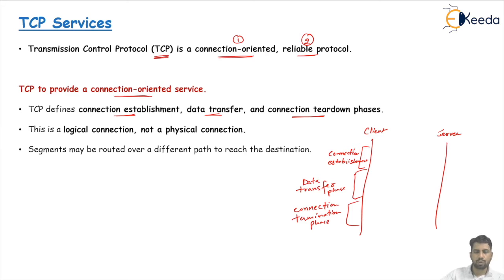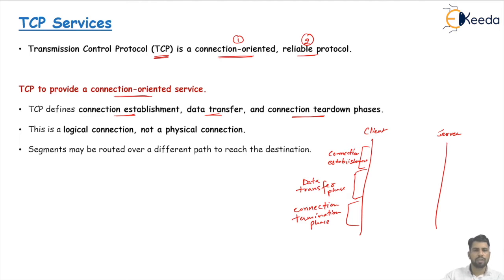But here students sometimes get confused. Connection oriented means we will make a physical path between the source and destination machine? No. Physical path setup exists only at the physical layer, between the source and destination, not at the data link layer, network layer, transport layer, or application layer. At that time the communication is only logical communication, not physical communication.